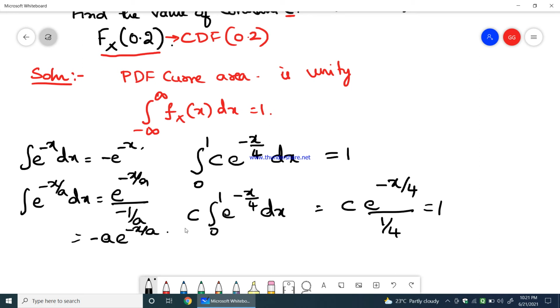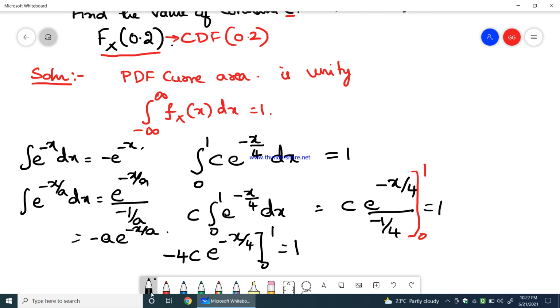Okay. So therefore 4c into e power minus, so we need to apply limits, right? Limit 0 to 1. So 4 gets multiplied with c into, so it is minus 1 by 4, sorry, because it is minus x by 4, so minus 1 by 4. So minus 4c into e power minus x by 4 with the limit 0 to 1 equals 1.